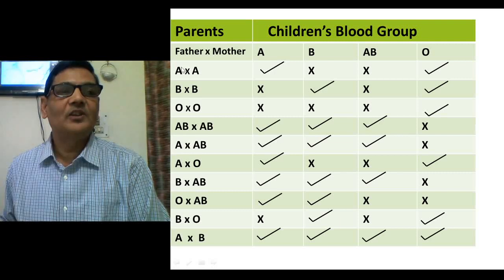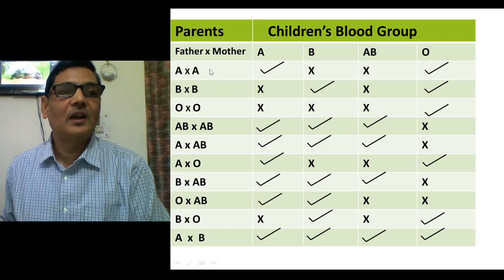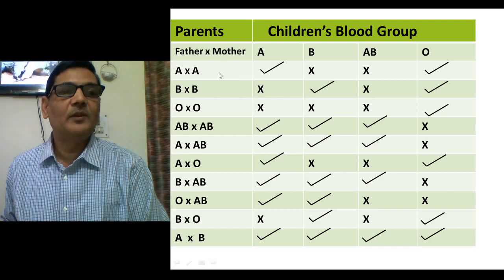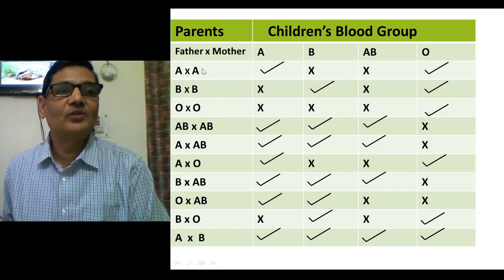But in case this fellow is IA, IO, and this fellow is also IA, IO, in such a condition you may have genotype in the next generation as IAIA or IAIO or IOIO, and the genotypic ratio will be 1 is to 2 is to 1.